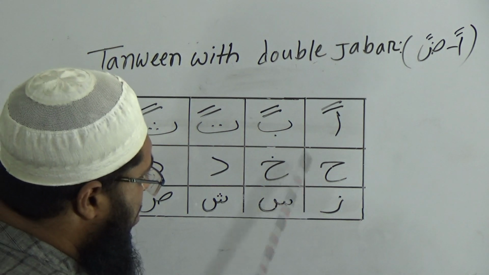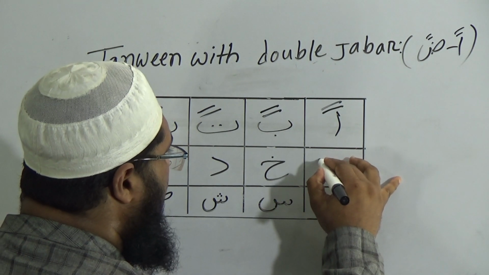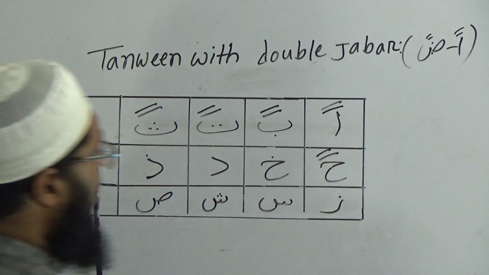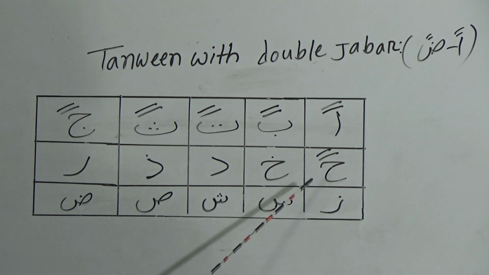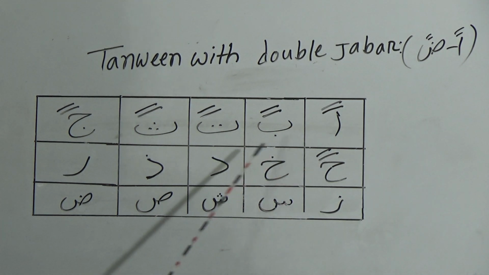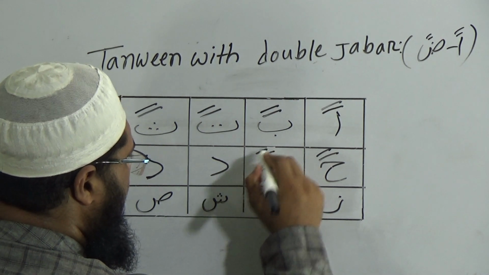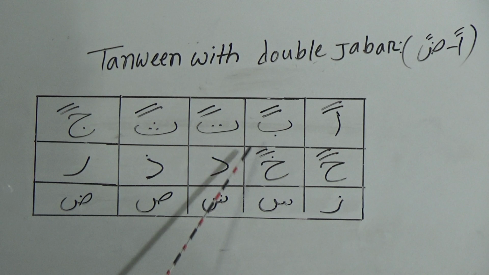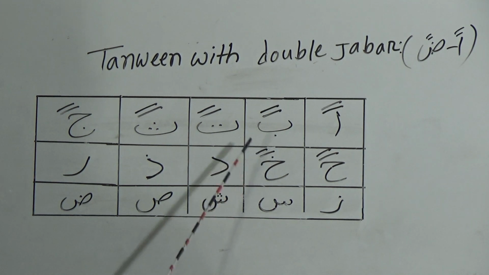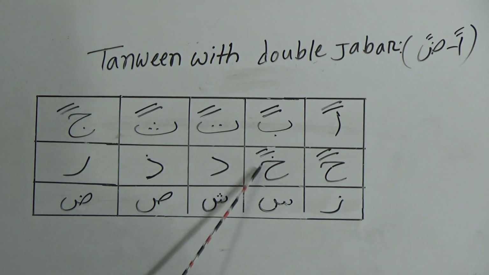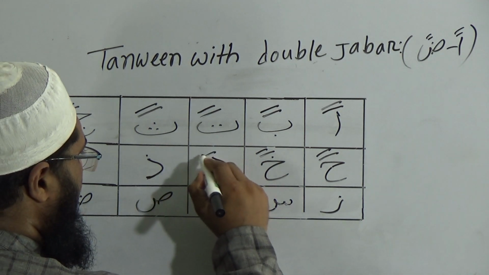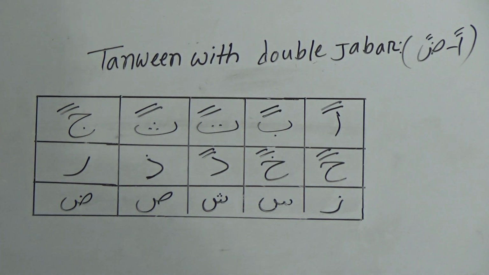Then my dear students, you know this one is ha. Now you have to pronounce this one, ha dui jabr han. And this one is kha, not ha, my dear students. Then you have to pronounce this one, kha dui jabr khan, not ha. Then this one is dal. Now we have to pronounce this one, dal dui jabr dan.